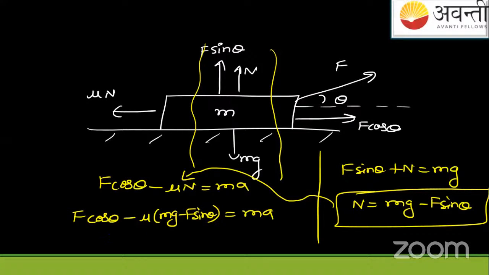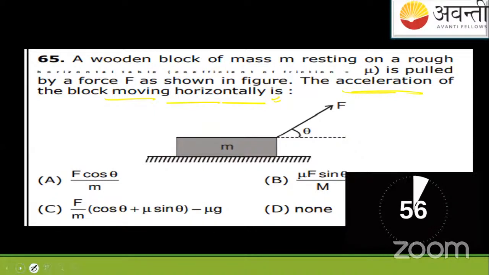Okay? Acceleration will be what? Simple, it will come. What will it be? Anyone? Consider like this, this will be F cos theta. Okay? F cos theta upon m minus mu times (mg minus F sin theta) upon m. This will be the acceleration. So the answer is C. This will be the answer. Simple. Answer is C, students.